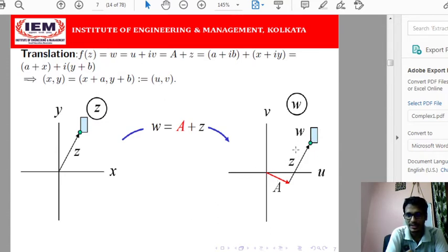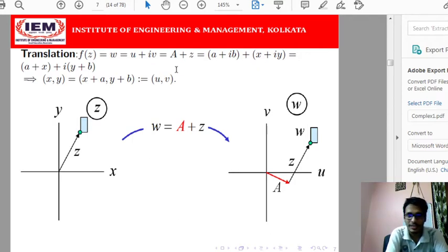So what is the translation? Say z is here, and we shift this vector along the same line, we are not rotating it, and then we get the point w. This kind of mapping is called a translation.